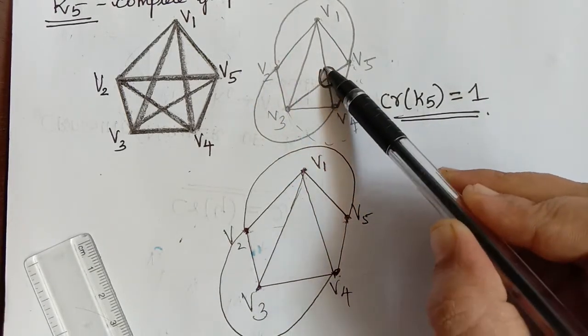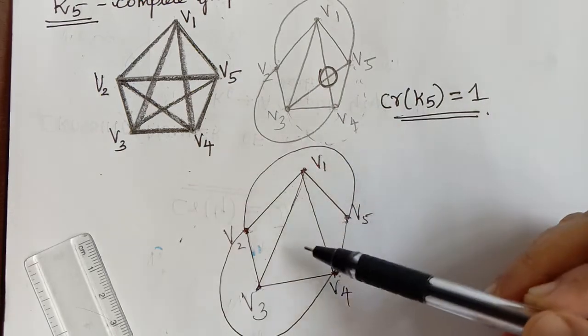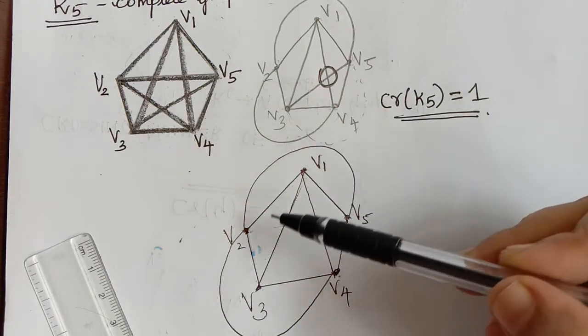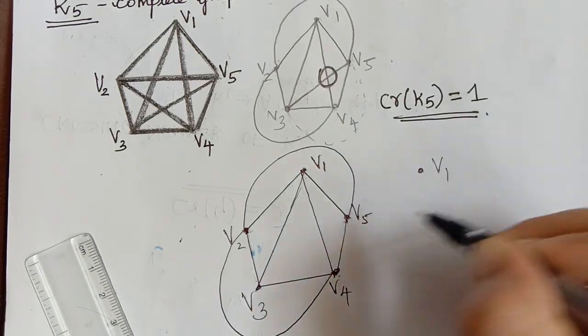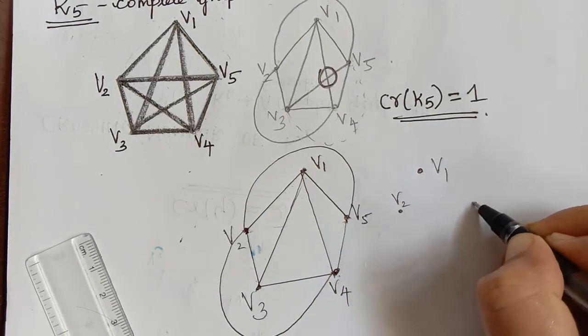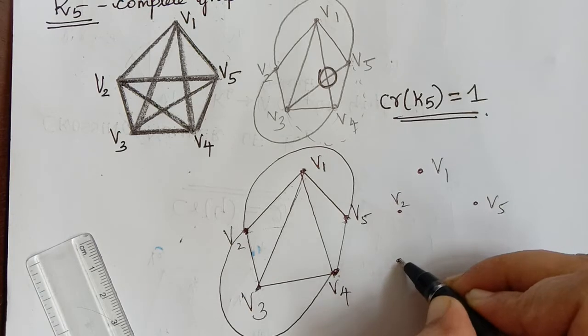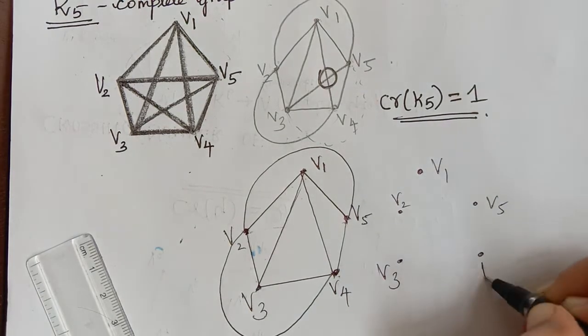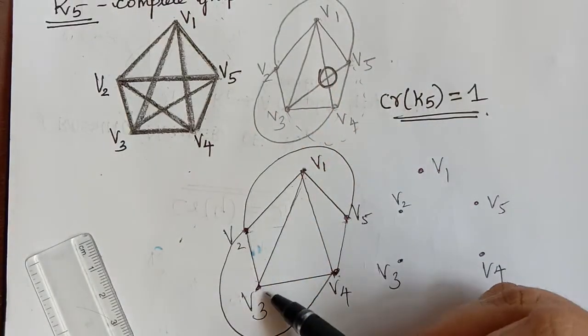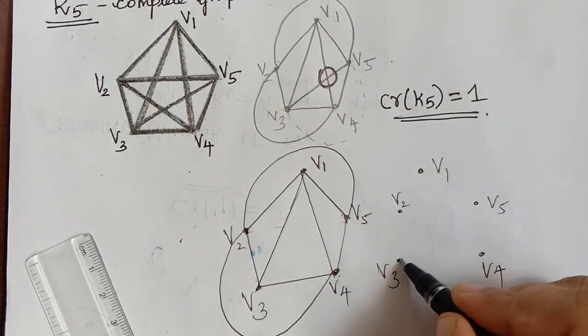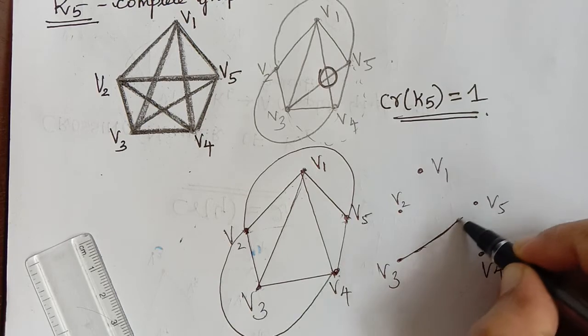In order to avoid this crossing, we have to decompose this graph into another planar graph. The vertices will remain the same: V1, V2, V5, V3 and V4. Now what is the edge which is left out? V3 to V5. So that we have to connect in this other subgraph.